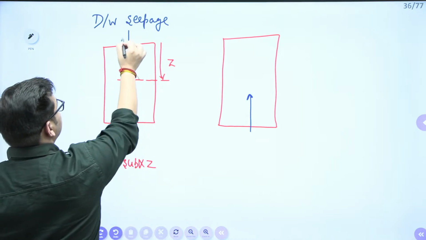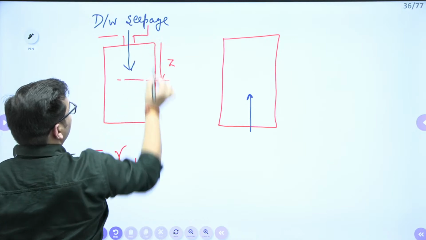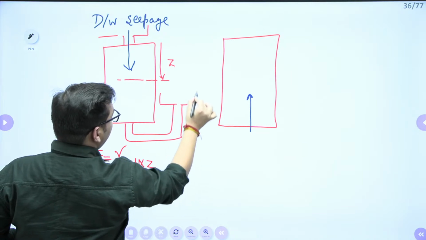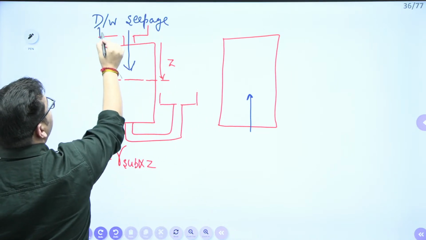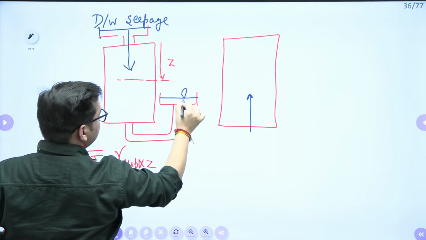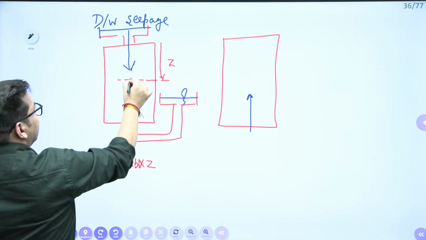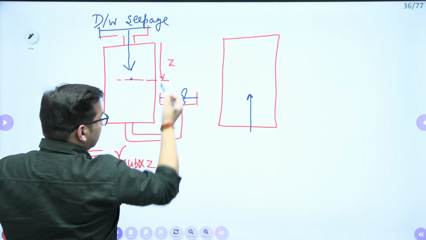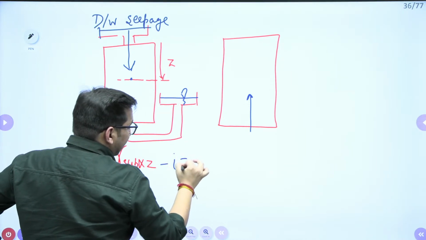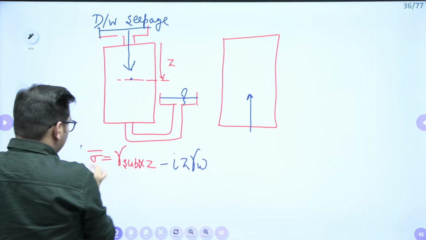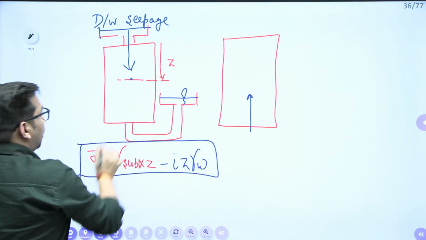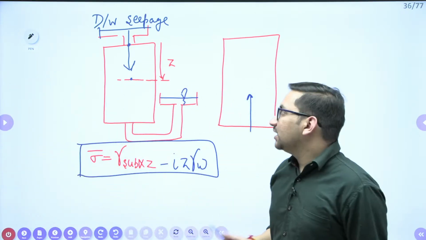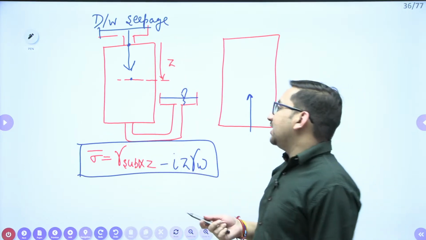Also you can write it as like this. I can just make it as like this so that it will be clear that it is a downward seepage flow, right? Now it is clear that it is a downward seepage flow, as here head of water is more and here head of water is less. Clear? So at any particular depth Z, what will be my effective stress? Remember this Z value, we always take it from the top surface, either in the downward seepage or in upward seepage, right?